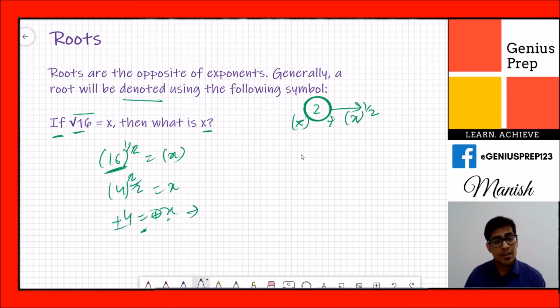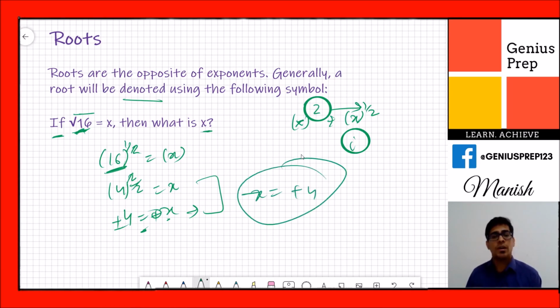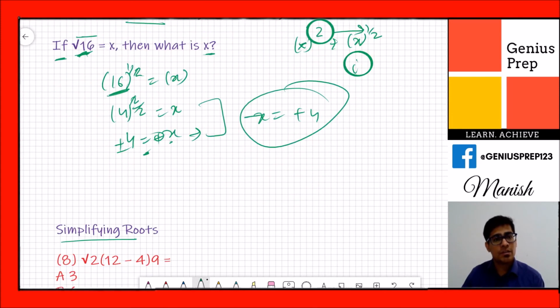Okay, but here's a trick, it will not be a plus minus 4. Why? Under root always will be a positive number, until you are talking about the imaginary number, that is iota. I don't think we have this imaginary or complex number in our course, so we are not talking about it. So here when we have under root, that means it will be a positive number, that is x is equal to plus 4. Okay, so that is a very first example.